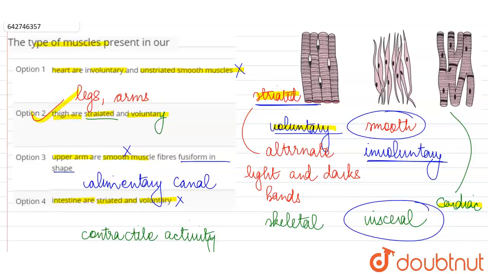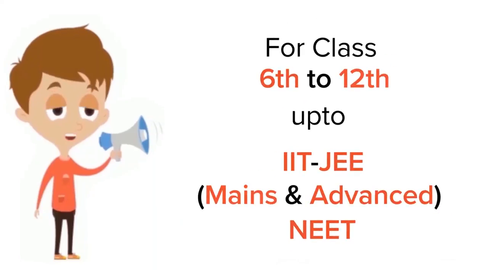Type of muscle present in our thigh are striated because they show the stripes or the alternate light and dark bands when we look at them under the microscope, and voluntary because these are the skeletal muscles and we can move them consciously.